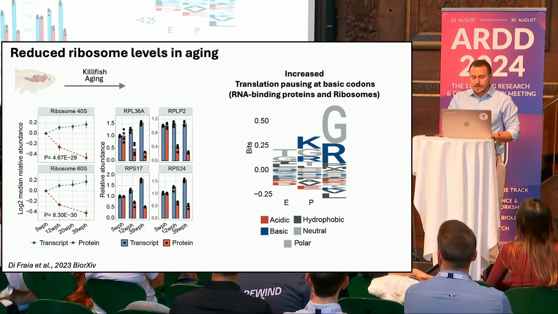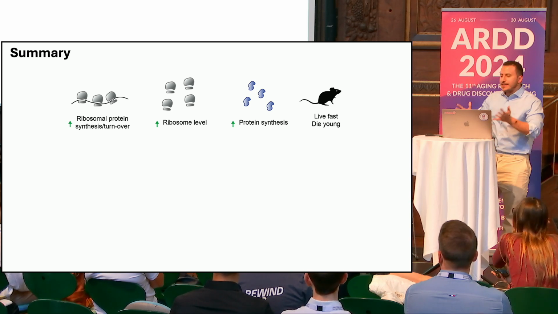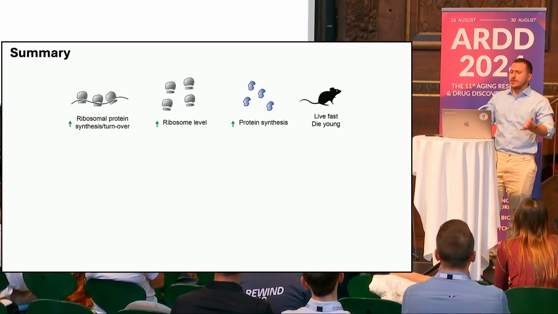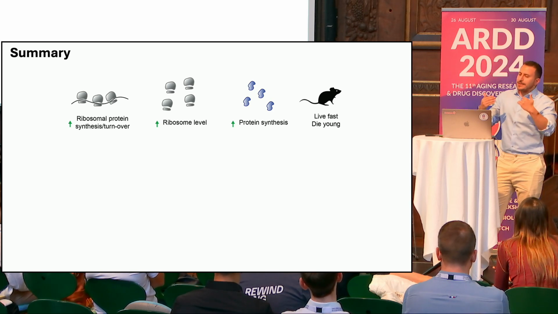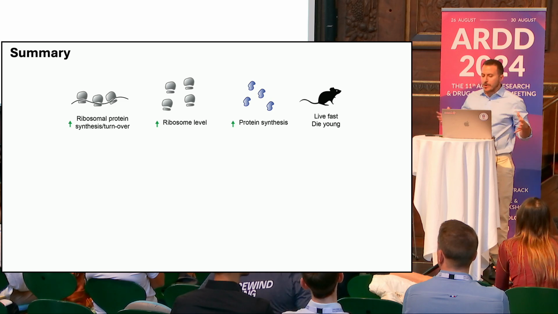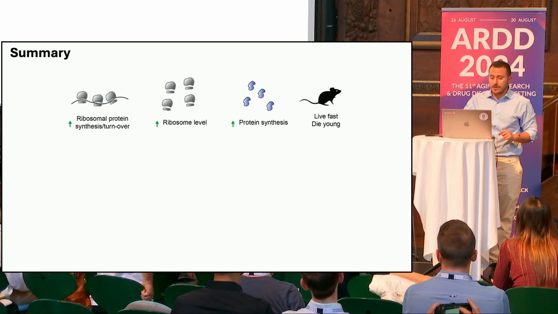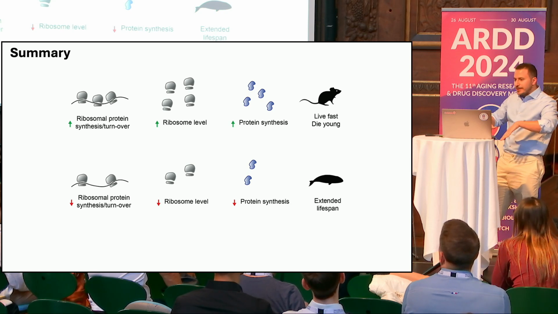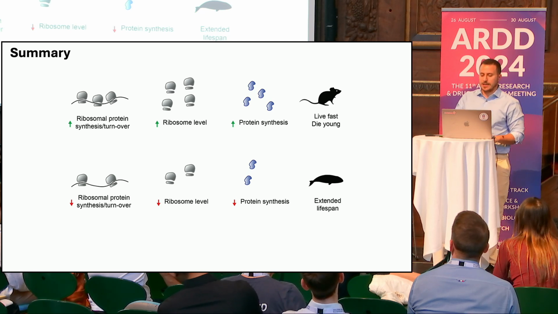So to give a small summary, we are in a scenario where increased ribosome synthesis, actually ribosome biogenesis, we can say, leads to increased ribosome level, and in the end increased protein synthesis, which might lead to a live fast, die young state. So this short-lived organism might burn through this ribosome biogenesis pathway and live an accelerated life, while on the opposite, reducing ribosomal synthesis and turnover might lead to a reduced ribosome level, reduced protein synthesis, and this might lead to extended lifespan.